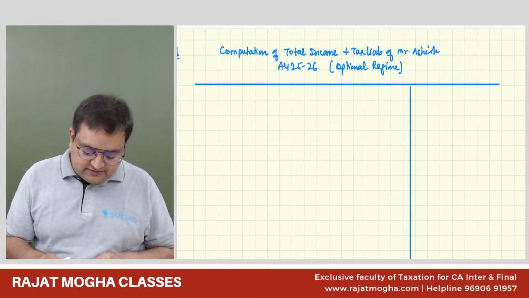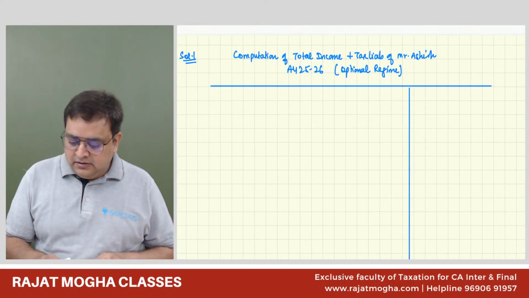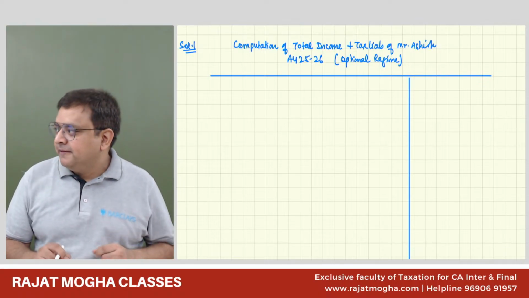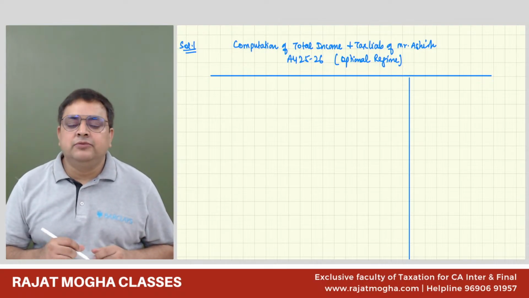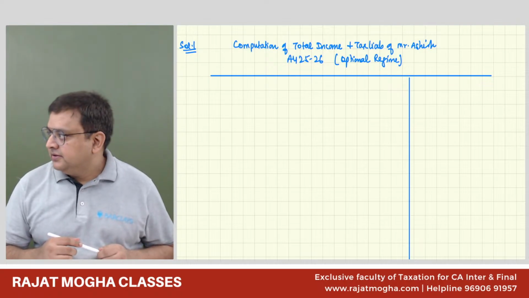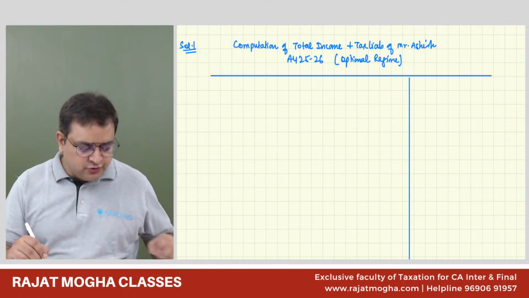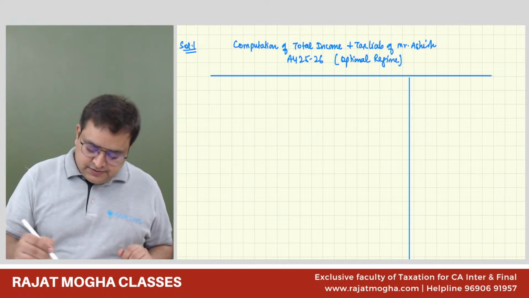Sir, is this question already there in the question bank or is it extra? I need to check. I'm not sure. Might be in the total income chapter. Just check your total income chapter. I think it would be there. Okay, sir.